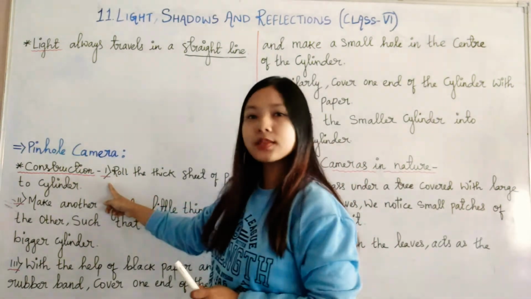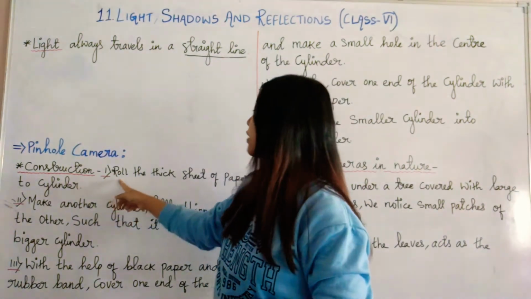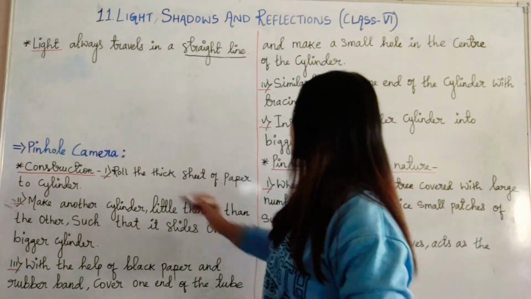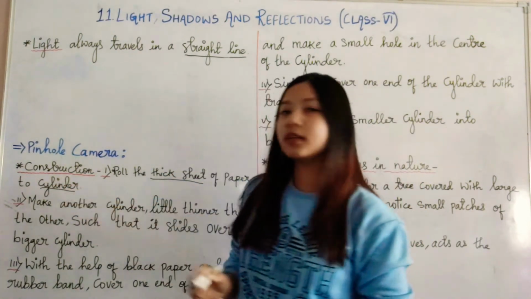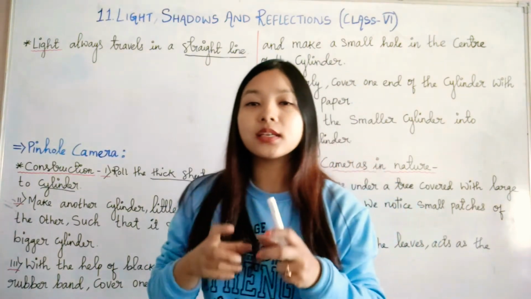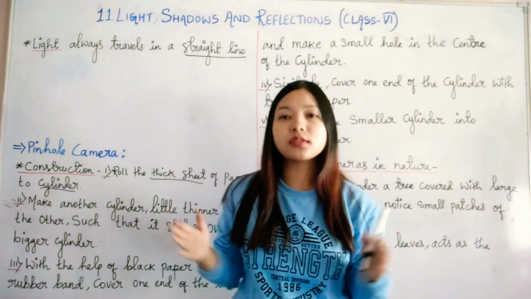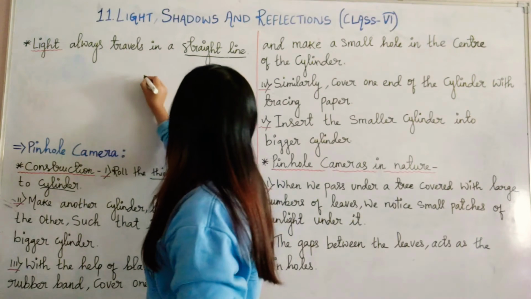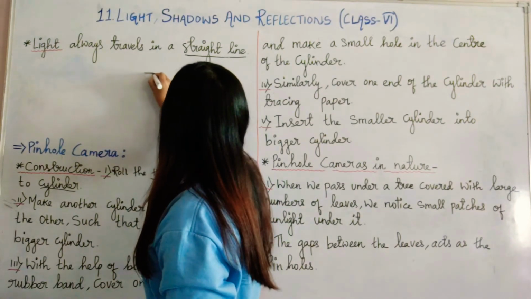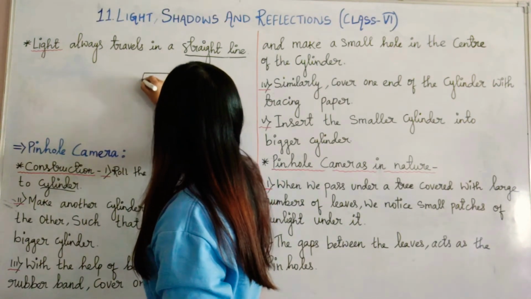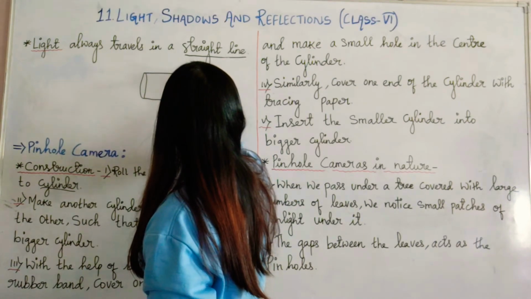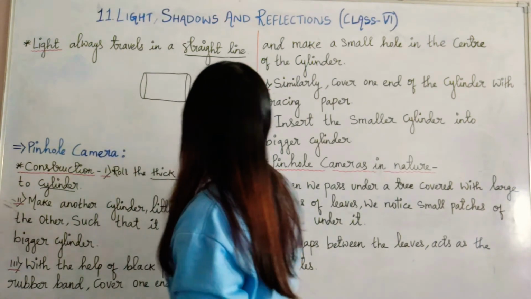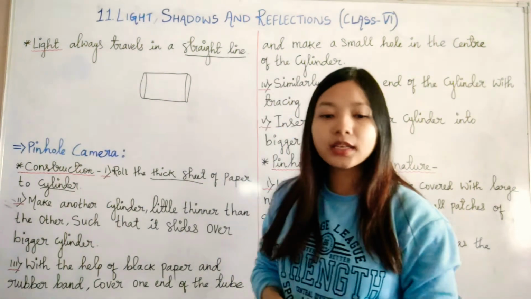To make a simple pinhole camera, first you have to roll a thick sheet of paper into a cylinder. It is easy to make a cylinder, but you can take boxes also. Let's say this is your thick sheet rolled into a cylinder.